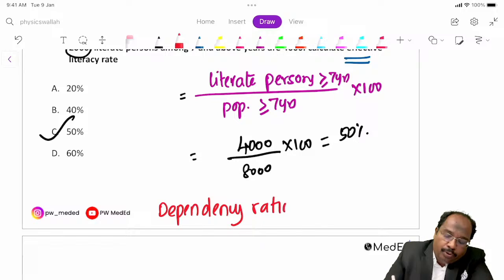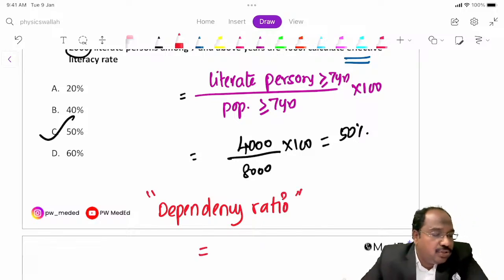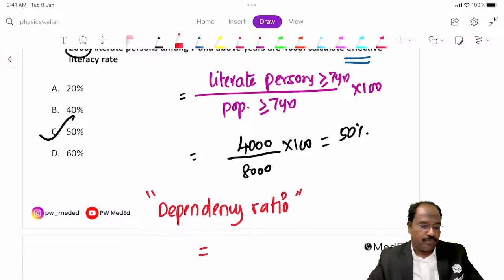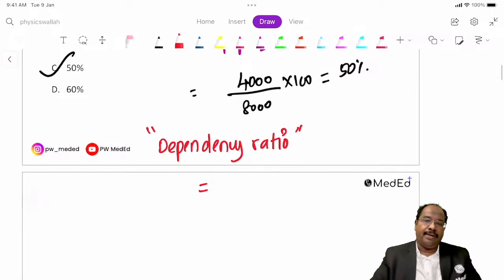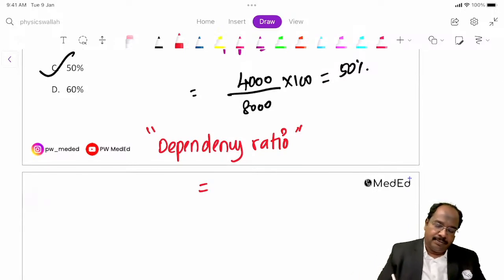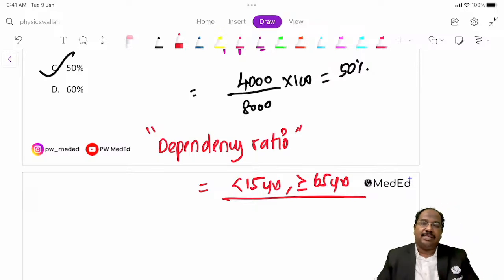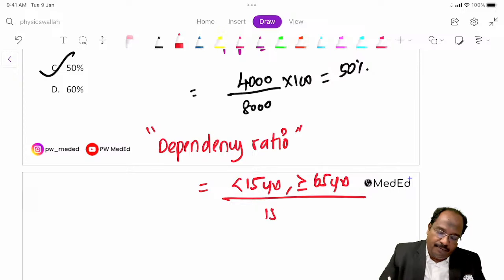Dependency ratio. Whom do you call as dependents? What is the age group to call it as dependents? Less than 15 years and 65 years and above. They are dependents among people between 15 to 64 years.